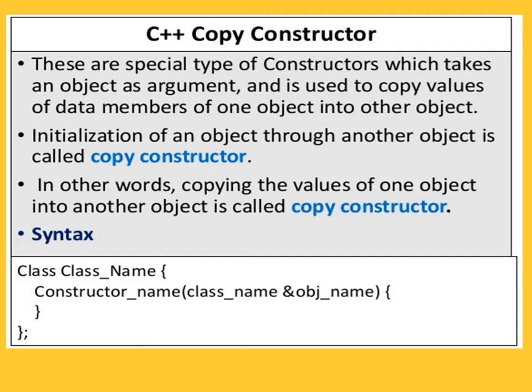After that, in the body of the class, you write the constructor name, and in the parameter list of the constructor you write the parameter as class name and object name. This is the syntax. Then you can define the body of the constructor, and then you can close the scope of the class.